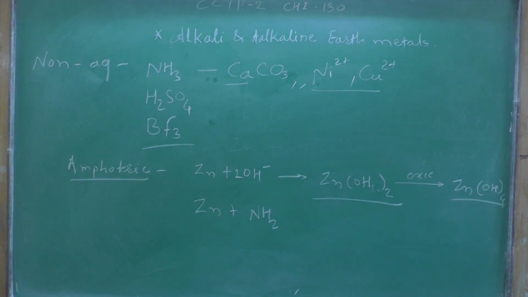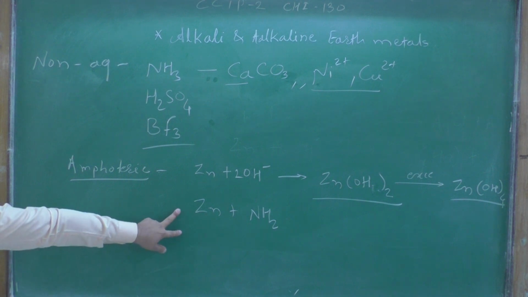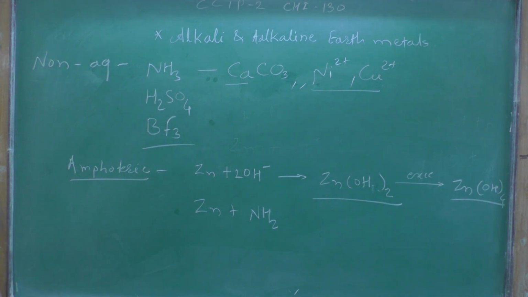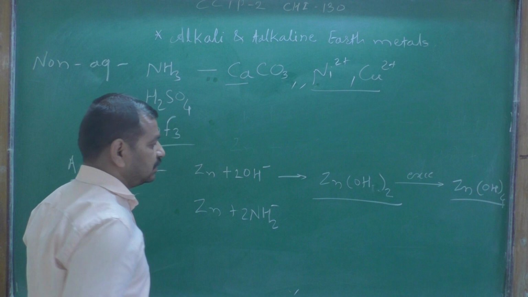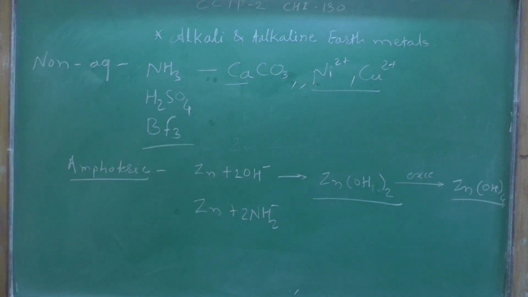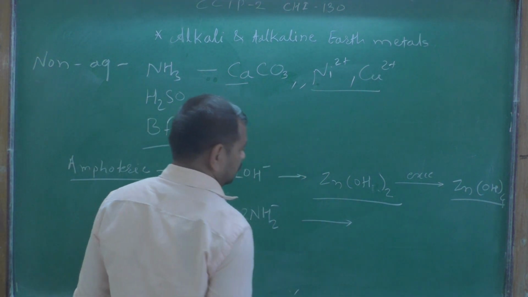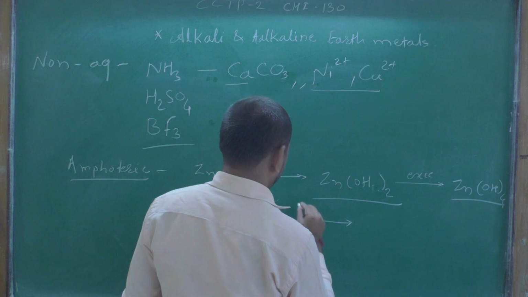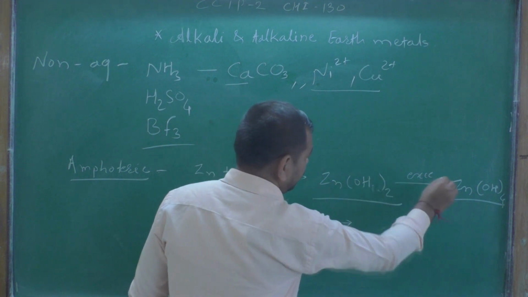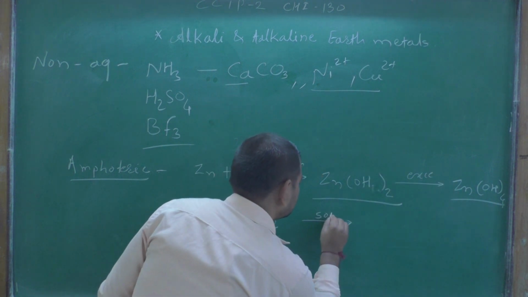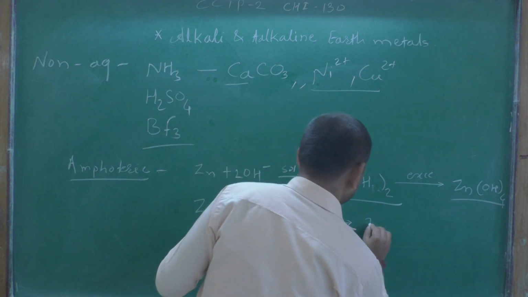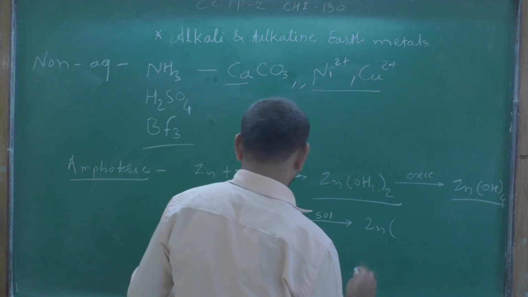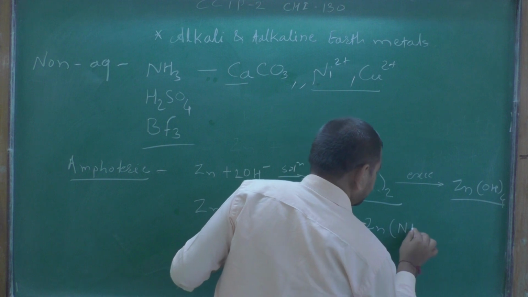So second is the formation of zinc amide by using NH2 minus; zinc with the solvent, then excess solvent is used to form zinc amide precipitate.